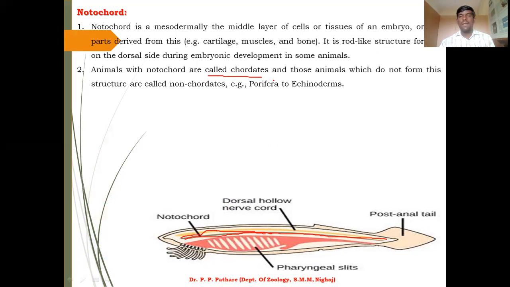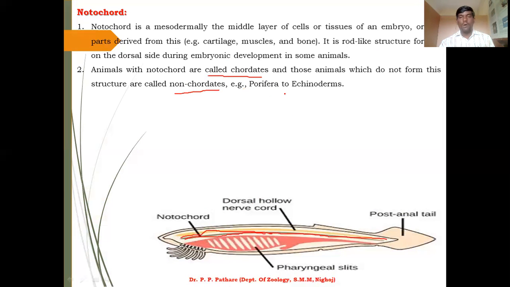And those animals which do not form the structure are called non-chordates. If some animals do not show this notochord, they belong to the group named non-chordate.